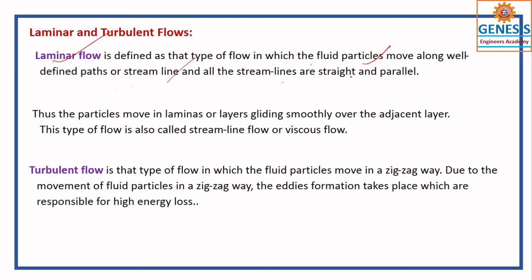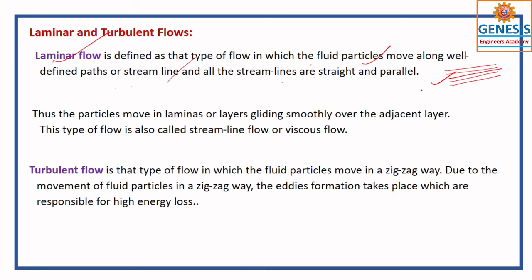All the streamlines are straight and parallel. So this is a streamline, another streamline, another streamline. If there are streamlines all straight and parallel, then it is a laminar flow.